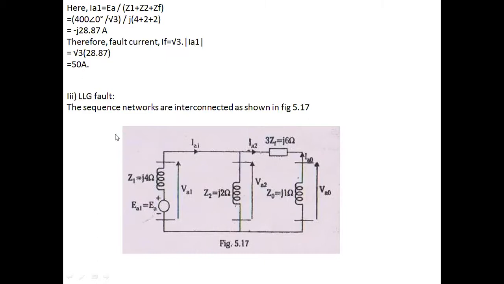Now let us take the third fault, that is LLG fault. In case of LLG fault, neither IA0 nor VA0 is 0. Hence, let's have a sequence network like this. This is positive sequence, negative sequence, and zero sequence. This is your neutral impedance, that is fault impedance.